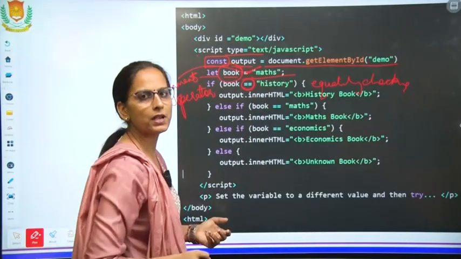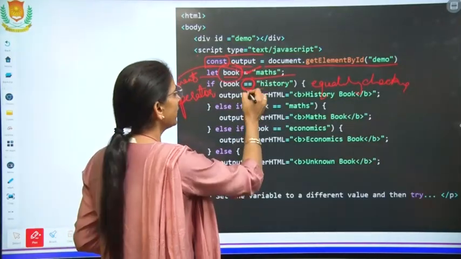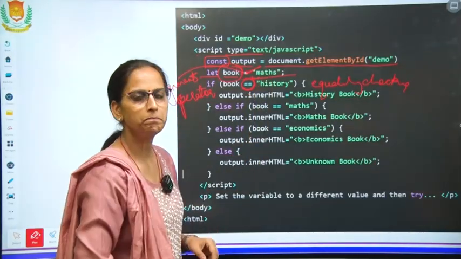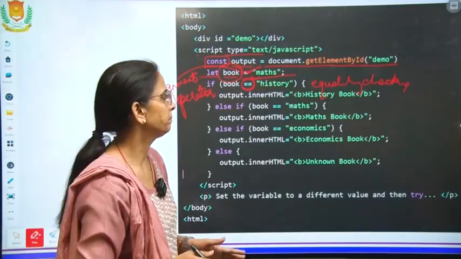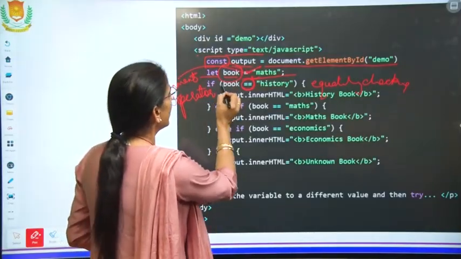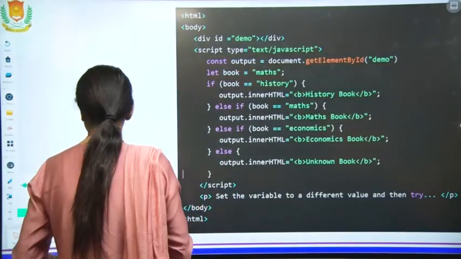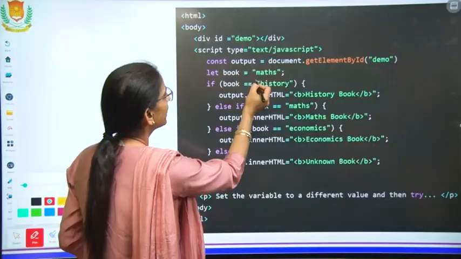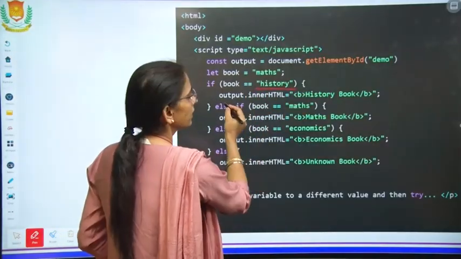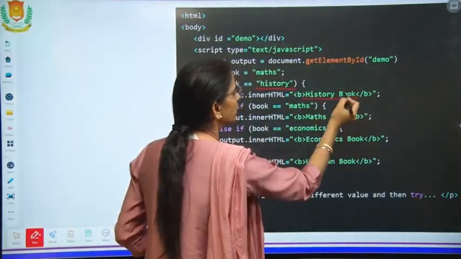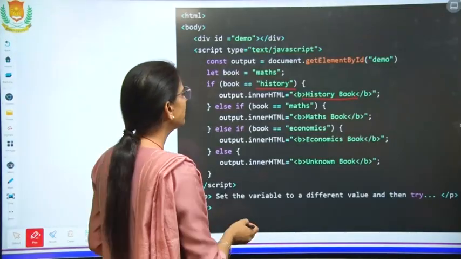The single equal sign is the assignment operator and the double equal sign is for checking equality. So, if the book is history, then the message "history book" will be printed.